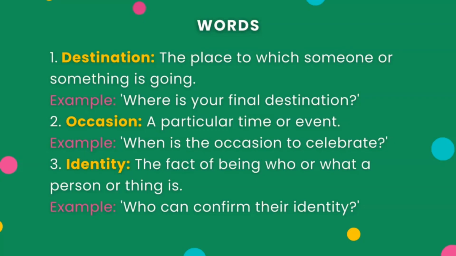Vocabulary. 1. Destination, the place to which someone or something is going. Example: where is your final destination? 2. Occasion, a particular time or event. Example: when is the occasion to celebrate? 3. Identity, the fact of being who or what a person or thing is. Example: who can confirm their identity?